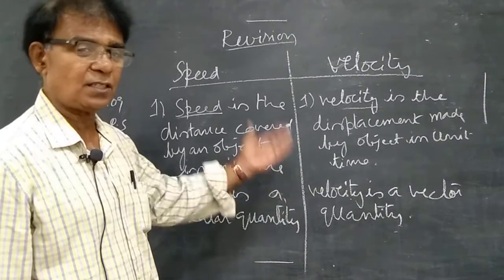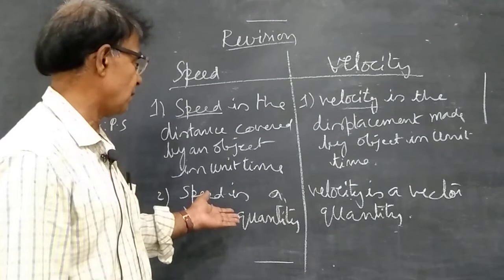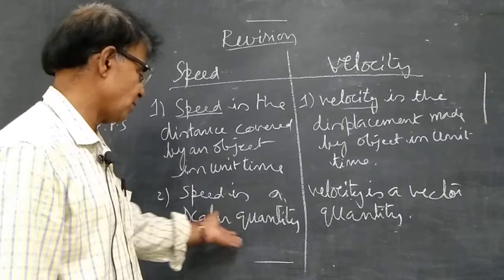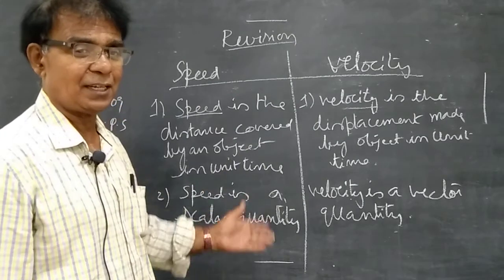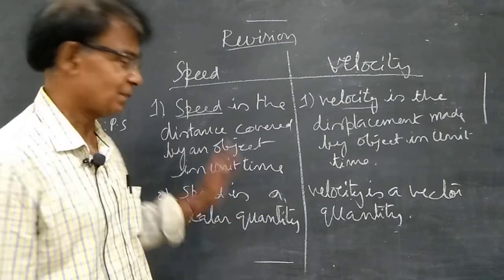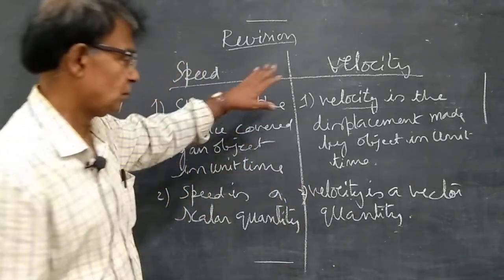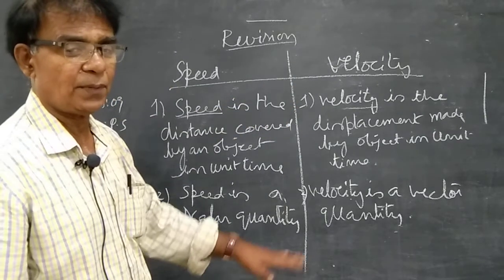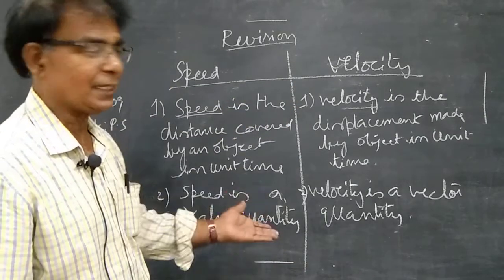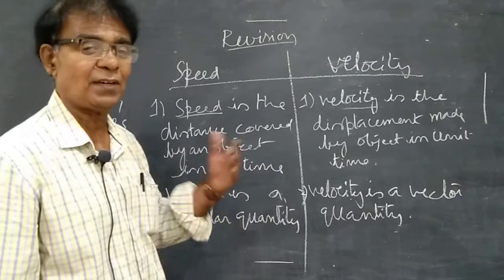Displacement is a vector, velocity is also a vector. Speed is a scalar; just as distance is scalar, speed is also scalar. So try to remember these 2 points. They are already given in the material for the benefit of the people who haven't listened.